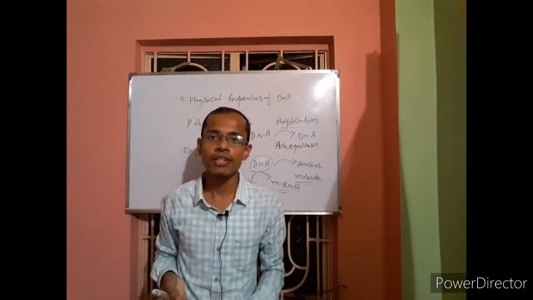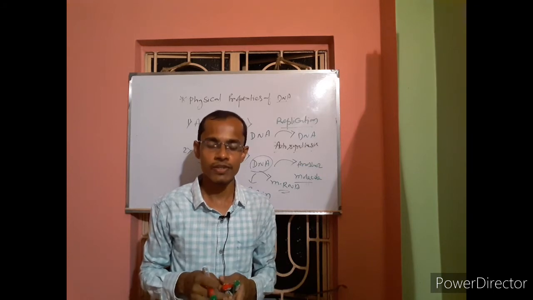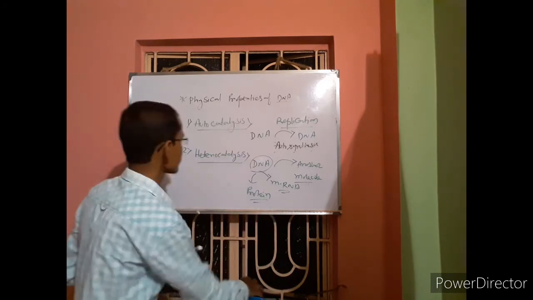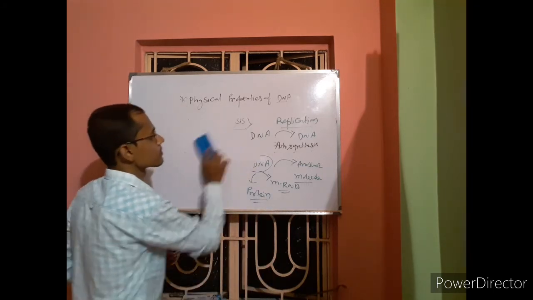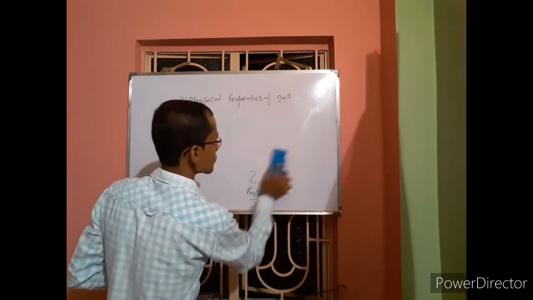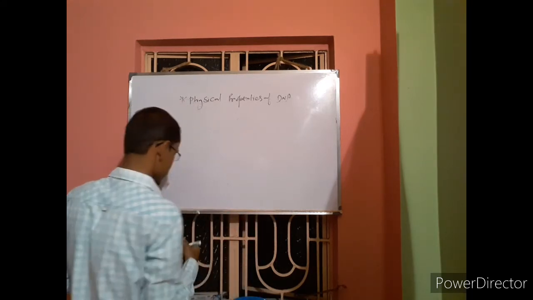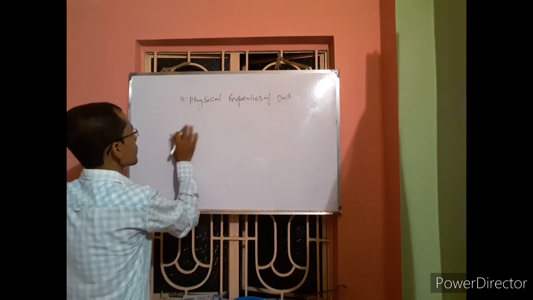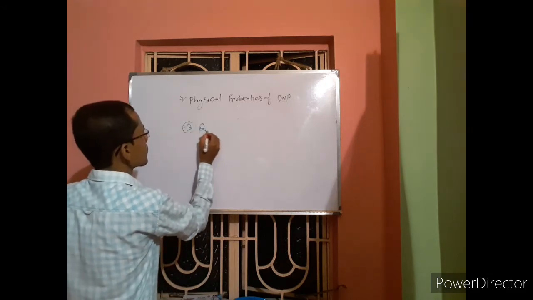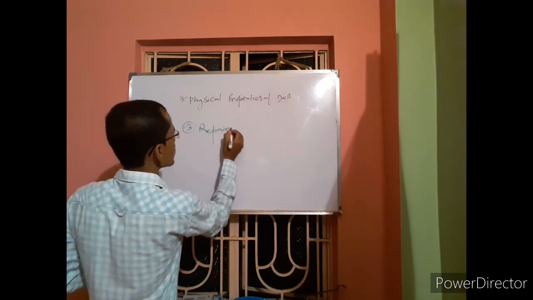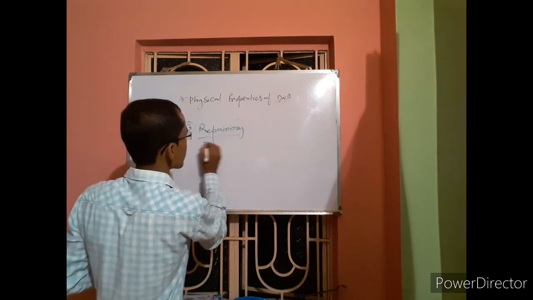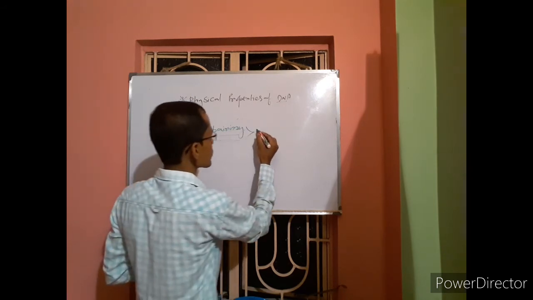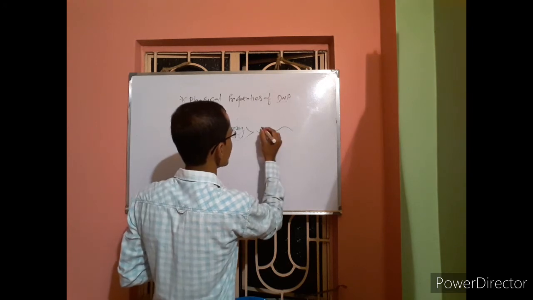Now the next physical property of DNA, number 3, is the repairing process. If you see the structure of DNA, it is a double helical structure.